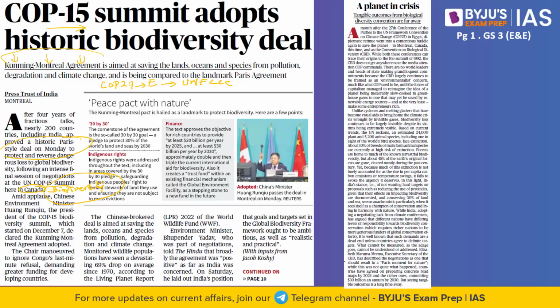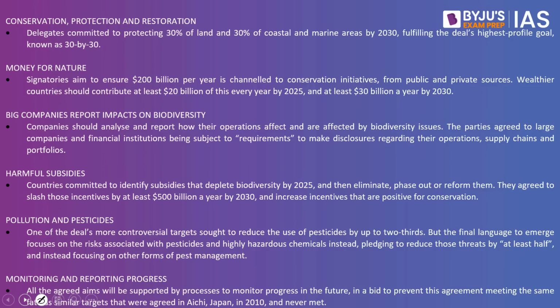So this Kunming-Montreal Agreement is the agreement or the outcome of the COP15. We did discuss ideally this particular session should have happened in China in Kunming, but because there are COVID restrictions, it happened in Canada, and since it happened in Canada, this agreement is called the Kunming-Montreal Agreement. So what are the key takeaways from this particular conference?